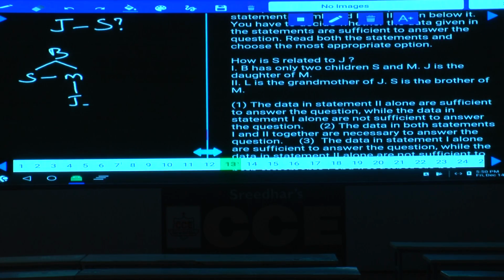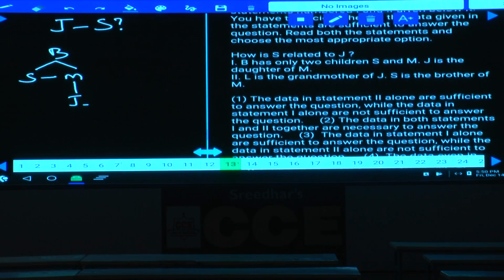S could be either the uncle or the aunt. That means J's parent is M, and the parent's sibling is an uncle or aunt. The gender of this S is not known, hence one alone is not sufficient.